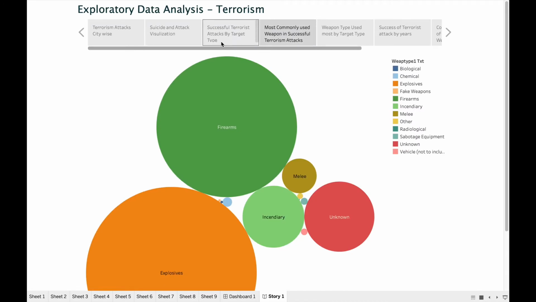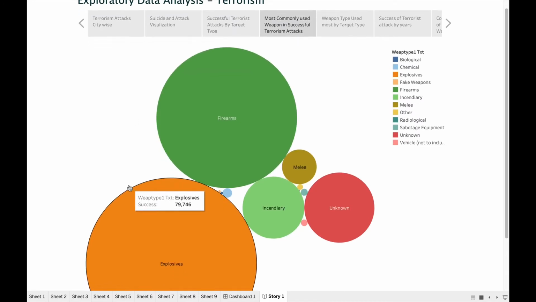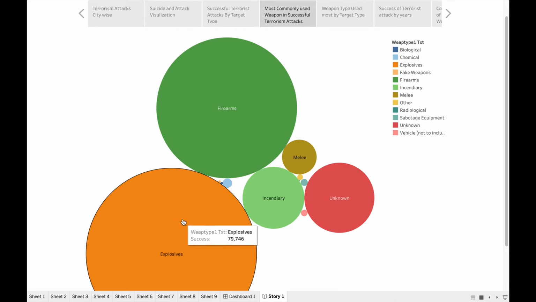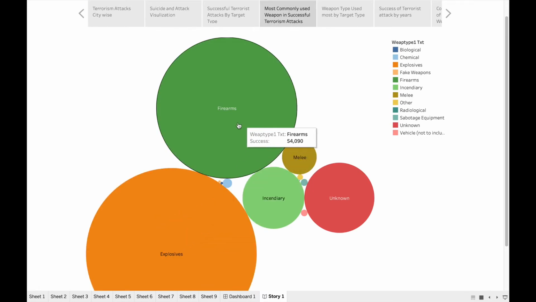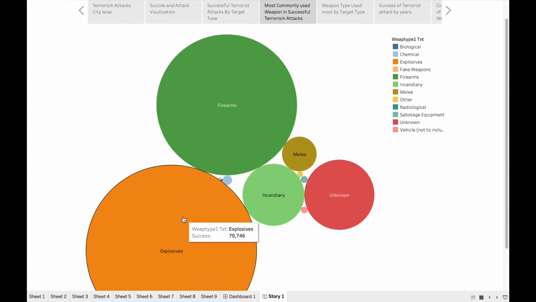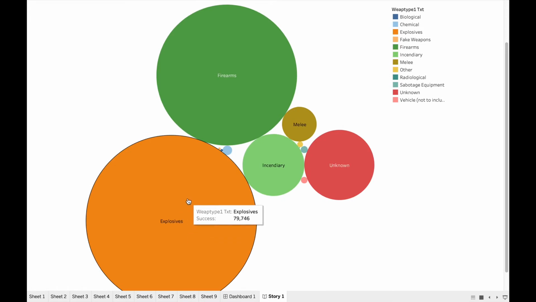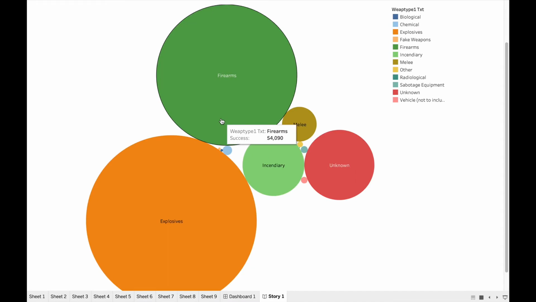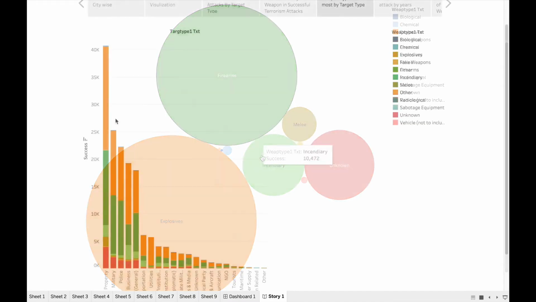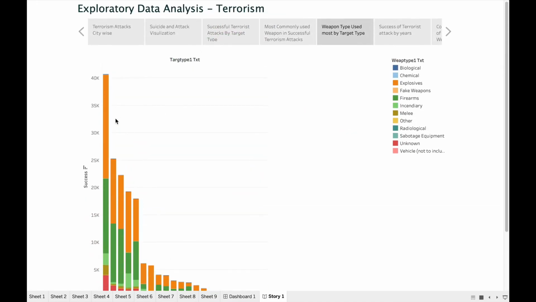Transitioning to weapons, we can see that the majority of attacks utilized explosives and firearms. Since no metadata was given to define these metrics, I assume that this includes explosives such as homemade bombs and dynamite. Explosive weapon success rate is high compared to firearms. Weapon type used most by each target type.